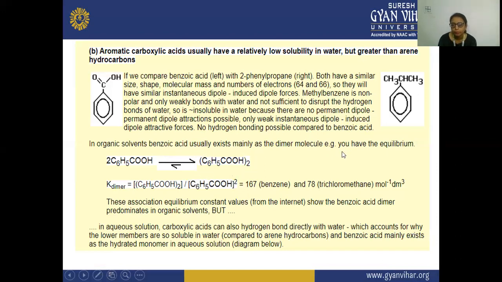So for example, you have the equilibrium, and K dimer equals this upon this. Here the values are 167 in benzene and 78 in trichloromethane, in moles per dm3. These association equilibrium constant values show that the benzoic acid dimer predominates in organic solvents. So it also predominates in organic solvent.